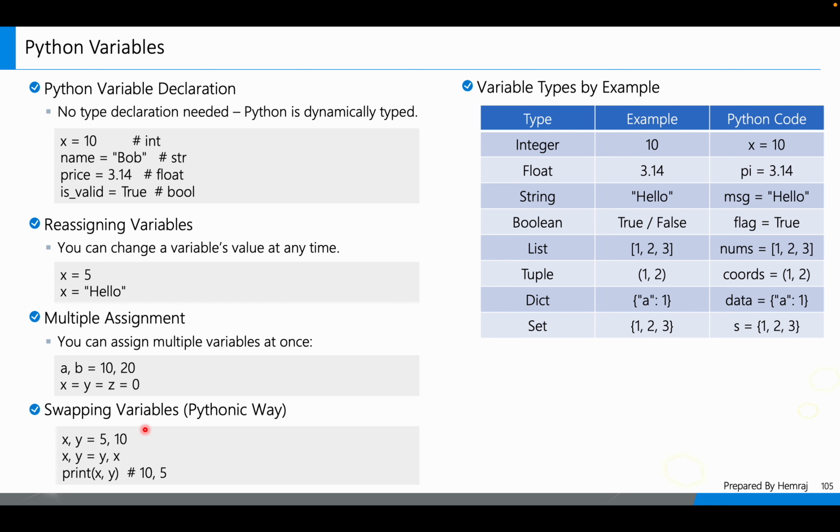Swapping variables, right? x, y = 5, 10. Then x, y = y, x. Then print x, y, and x is 10 and y is 5. So we can swap the variables also.